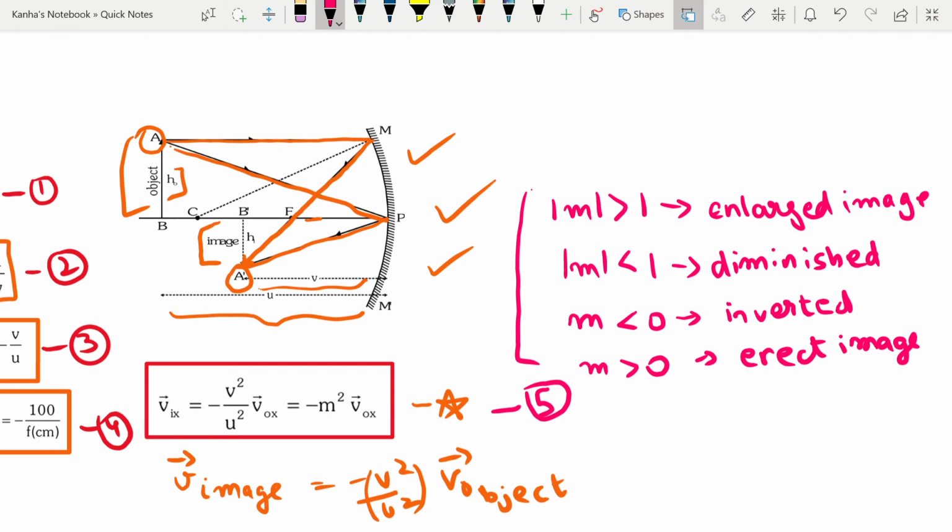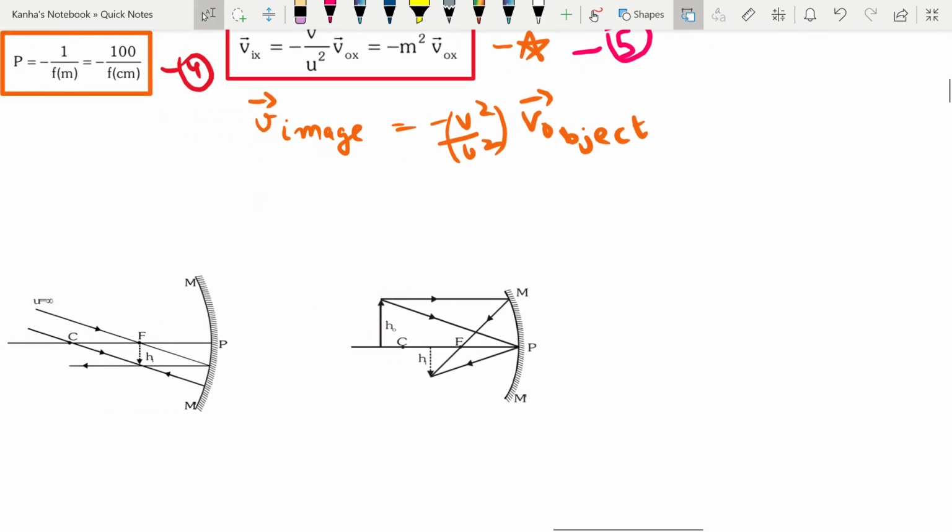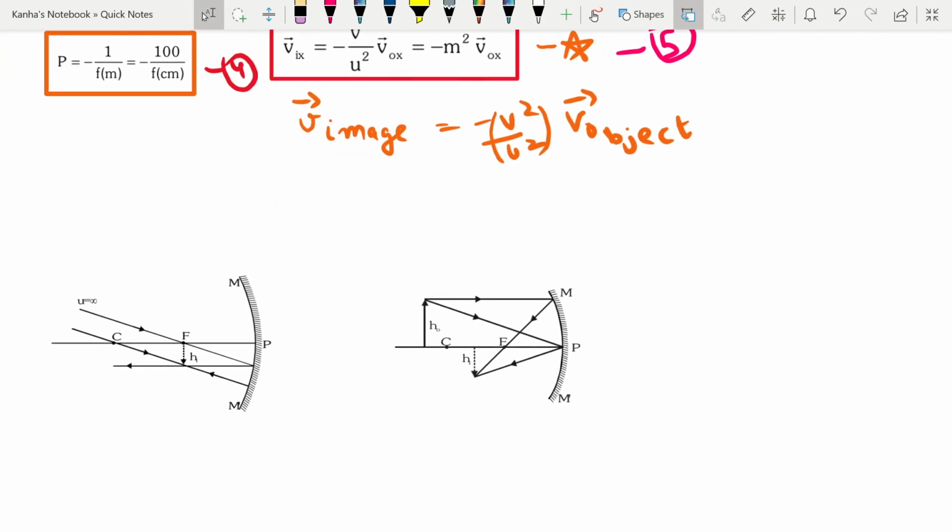I have shown you some of the diagrams here, which clearly tell you about how to form the images. So you can do this using a separate method as well. So from infinity, there are two parallel lines coming in. One is passing through the focus, this one, so it will reflect and go parallel. Second one is passing through the center, and so it will come back, and they will meet at some point hi.